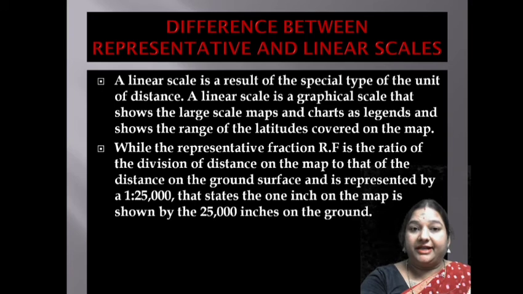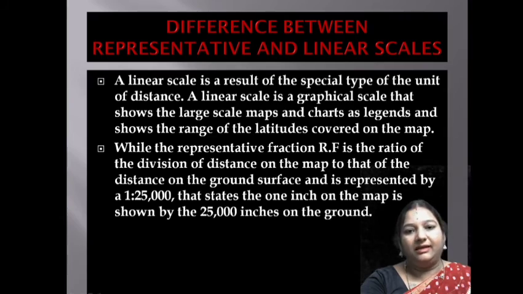And representative fraction scale. Representative fraction is the ratio of the distance on the map to that of the distance on the ground surface, and is represented by 1:25,000, which states that 1 inch on the map is shown by 25,000 inches on the ground.